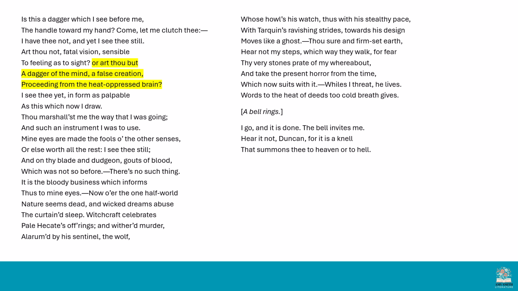Okay, let's focus in on this bit then in yellow. So Macbeth asks the dagger, "Art thou but a dagger of the mind, a false creation proceeding from a heat-oppressed brain?" Now, I love that phrase, heat oppressed brain. Imagine when you get so incredibly hot, you just cannot bear it. That's the kind of feeling I have here. I don't do very well in the heat.